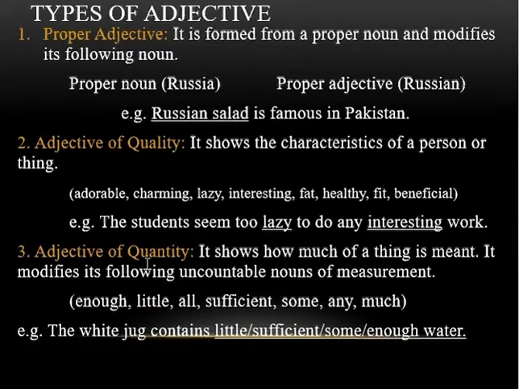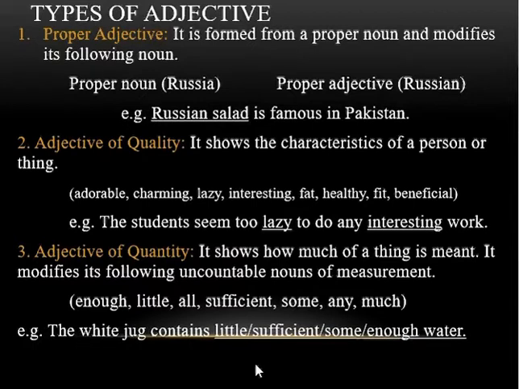The third type is adjective of quantity. It shows how much of a thing is meant. It modifies its following uncountable nouns of measurement. The examples are enough, little, all, sufficient, some, any, much. These examples are few. There are so many other examples which you have to find out.